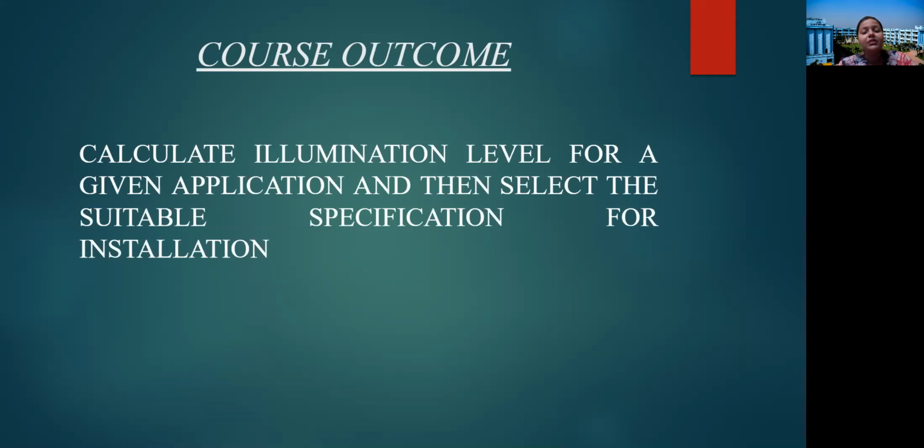So we need to know the suitable specification when we are going to install any lamp according to our need. The calculation of illumination, we have already learned in our previous video according to the laws of illumination.